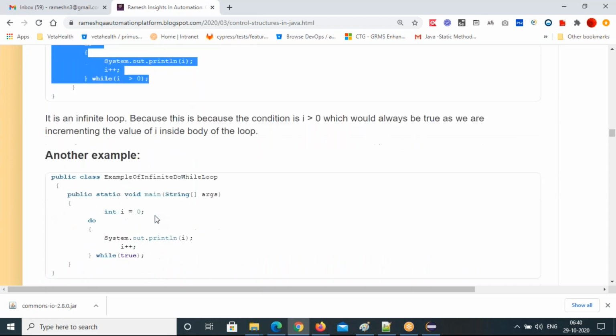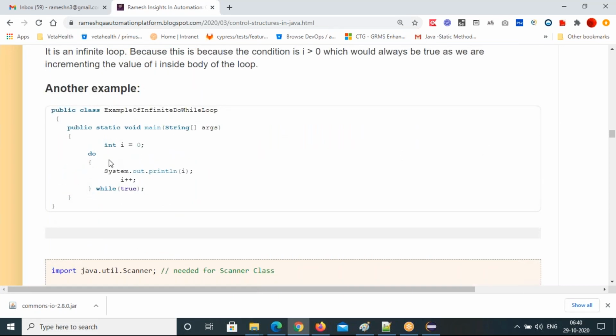Another example: int i = 0, do, System.out.println(i++), while true. You kept true hard coded here, so there is no chance of the condition becoming false. This is also going to be an infinite loop.